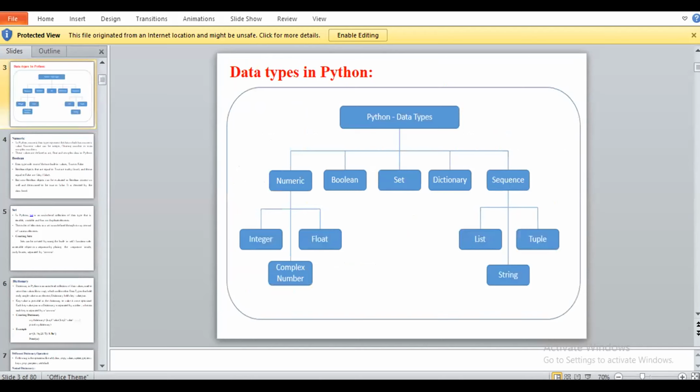Any doubt regarding this, or any point like numerical, boolean, set, dictionary, and sequential data? Any point you want to repeat? Ma'am, tuple.